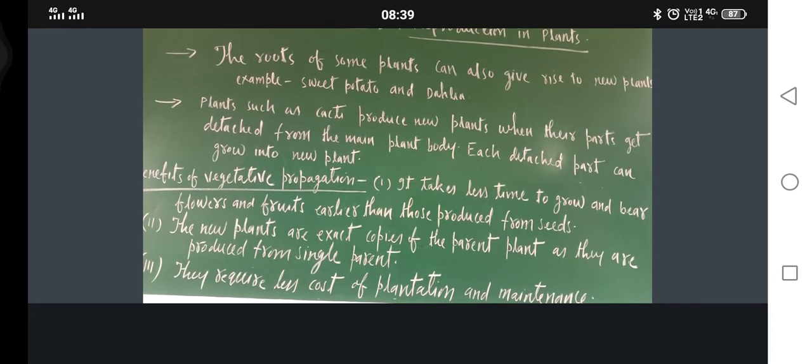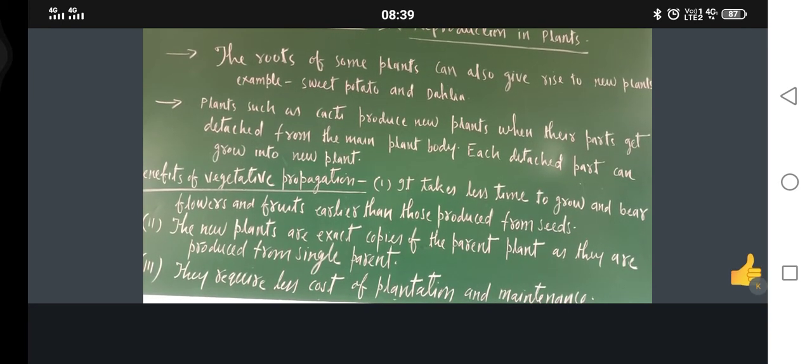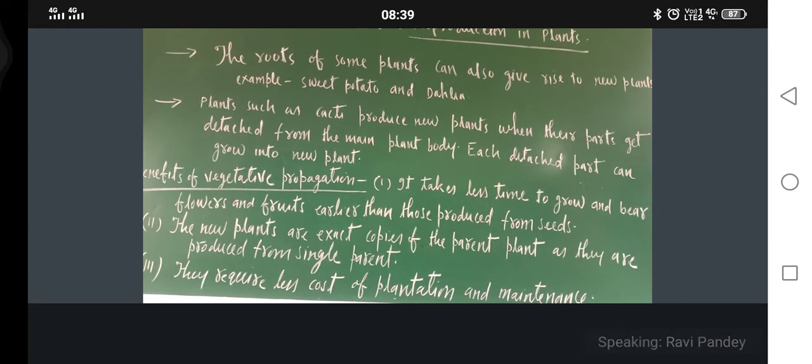Okay, next one is plant such as cactus, cacti. This is the plural of cactus. Plants such as cacti produce new plants when their parts get detached from the main plant body. Each detached part can grow into new plant. Everybody might have seen the cactus. Everybody has seen or not? Okay. So just see, plants such as cacti produce new plants when their parts get detached from the main plant body. Each detached part can grow into new plant.